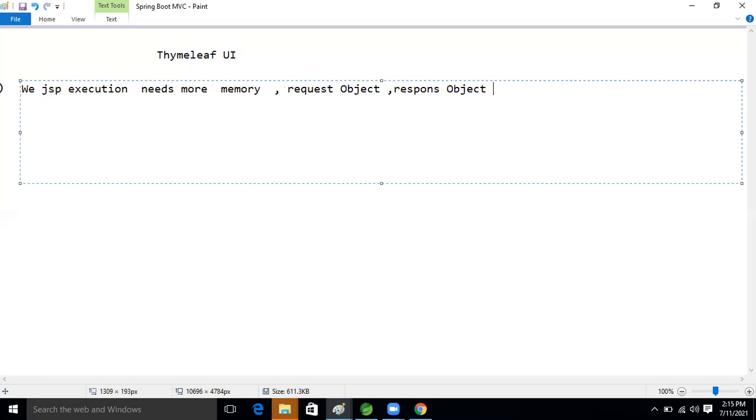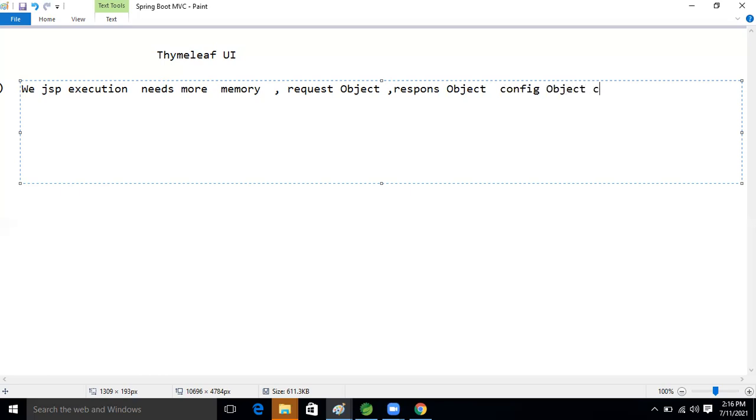Then config. If we are developing one servlet, these objects are created by default whenever we run that JSP page. These objects are created to run our JSP page. Then the config object.